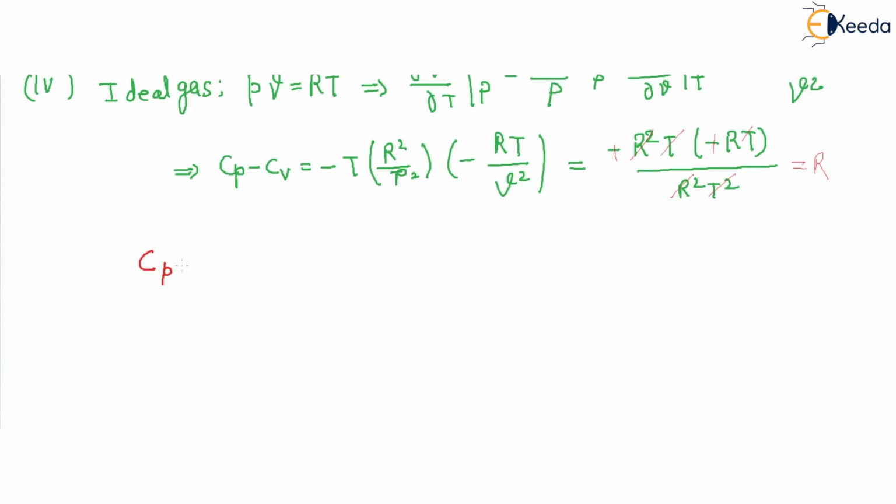So Cp minus Cv is equal to R. This is the proof.